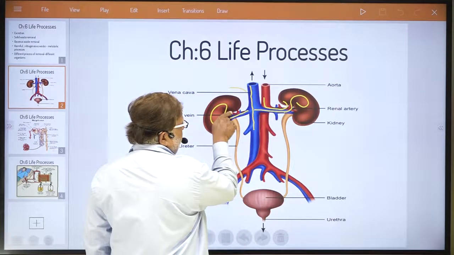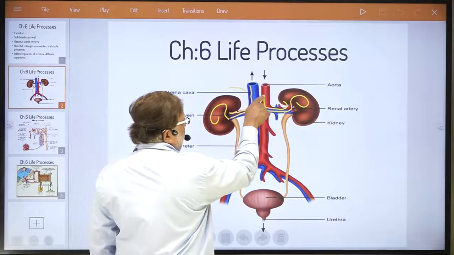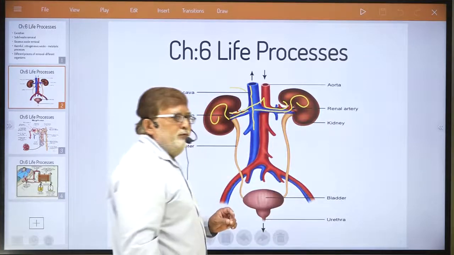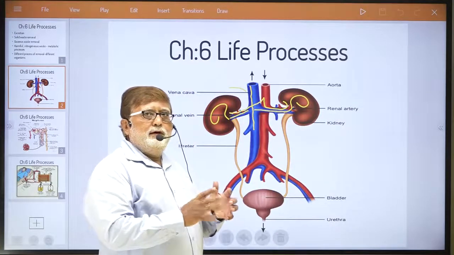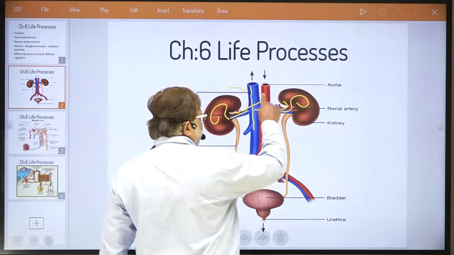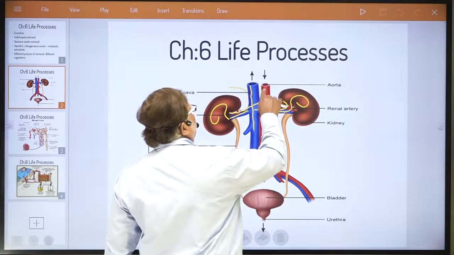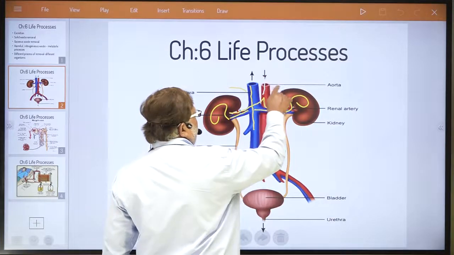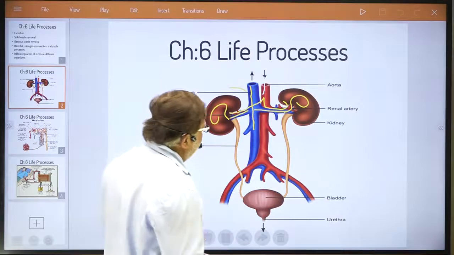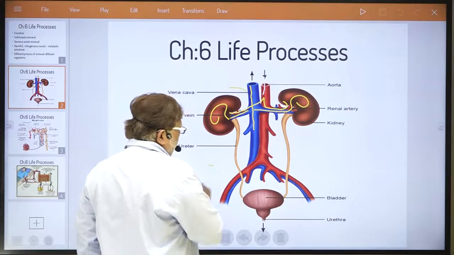Here also you can see the renal artery from the back. So pure blood, from which urine is already filtered out, now travels in this renal artery, understand, and you can see the aorta. So this is the process. Now what happens? Try to understand.